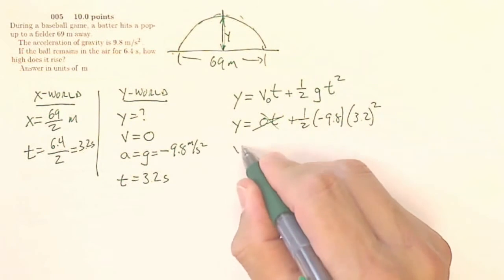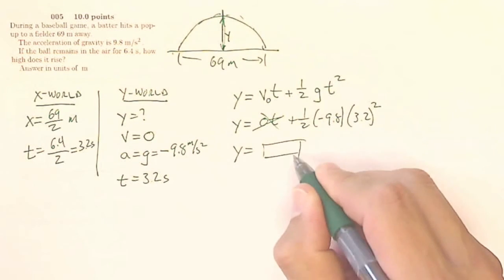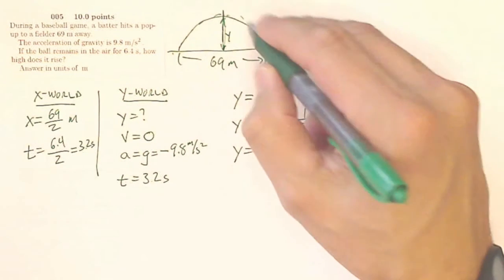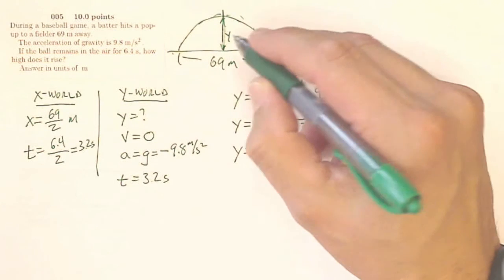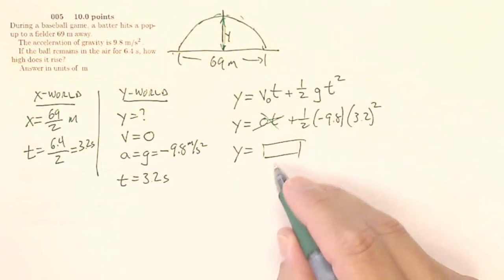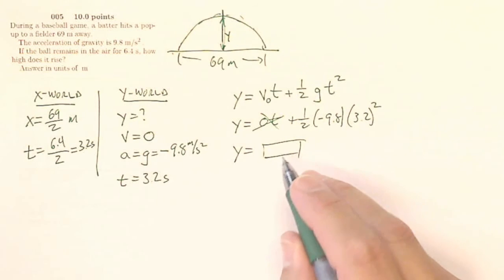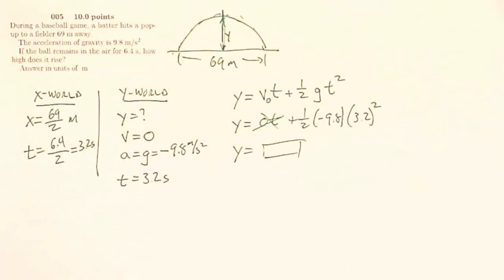Now all of this will give me a negative number, but I'm doing the second half of the problem instead of the first half. They're symmetrical. So falling from this height is going to be the same as getting up to that height. So I'm going to wind up with a negative y, but I'm going to enter it in as positive.